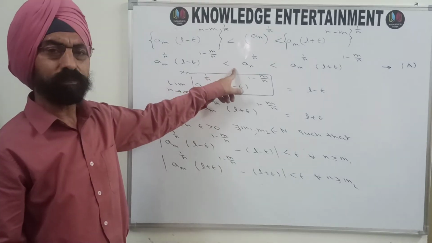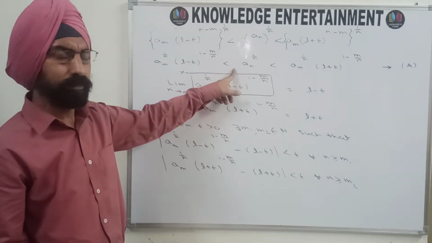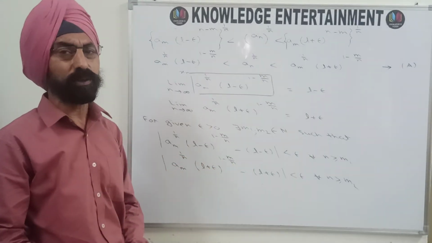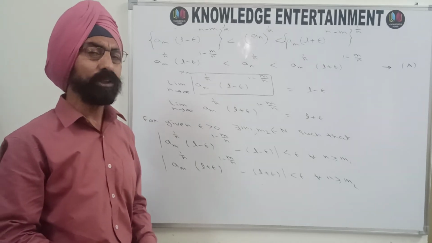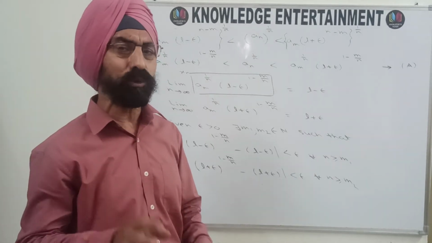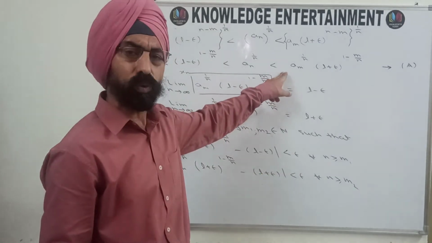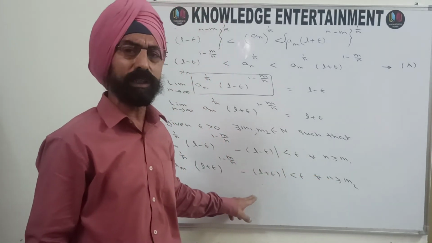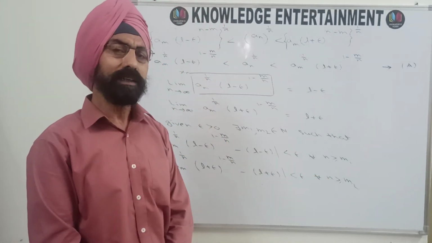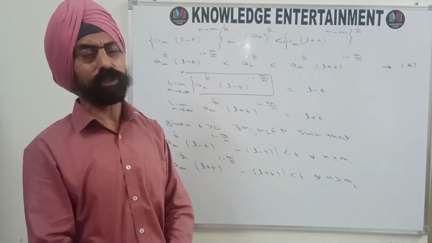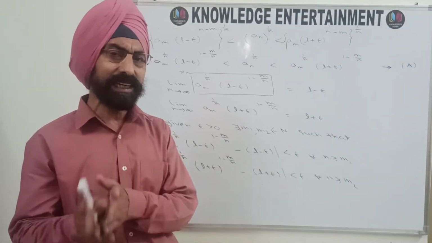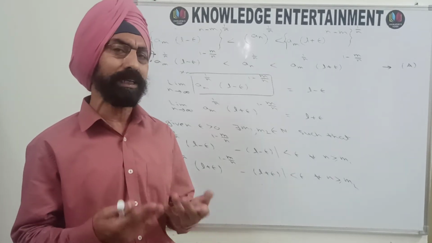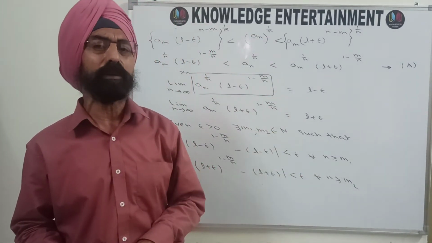This part is true for every n greater than or equal to m. This part is true for every n greater than or equal to m1. And this inequality is true for every n greater than or equal to m2. So you are having three fixed natural numbers, m, m1 and m2. Whenever n is greater than m, this is true. Whenever n is greater than or equal to m1, this is true. And whenever n is greater than or equal to m2, this is true. So you choose the maximum of these m, m1 and m2, say m3. So if n is greater than m3, definitely n will be greater than or equal to m, m1 and m2. So all these three inequalities will be satisfied.